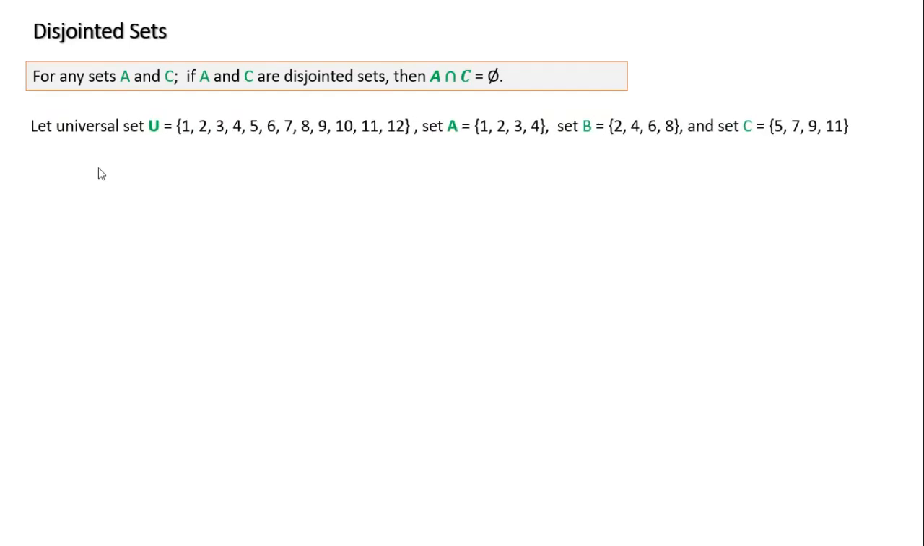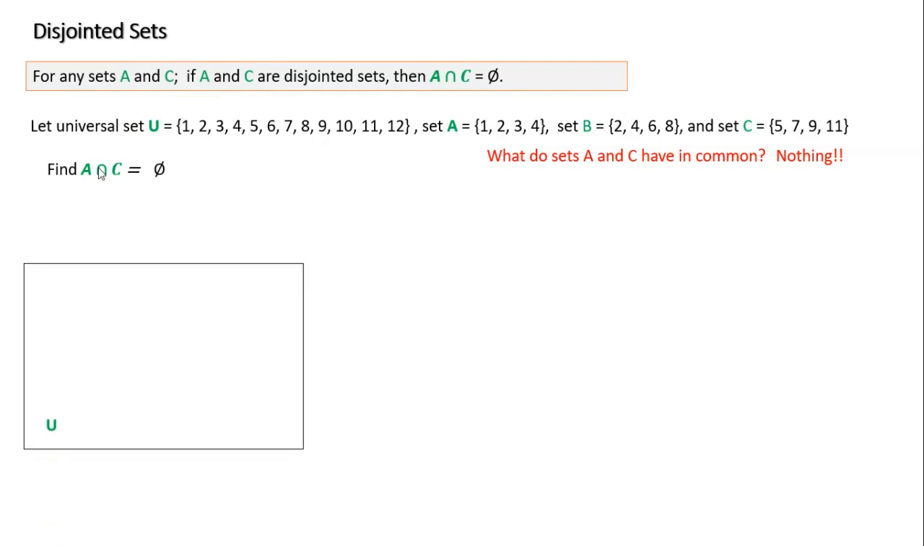So let's look at an example of this. In my universe, I have a set A, a set B, and a set C. Let's practice our intersection again. What is the intersection of A and C? What do A and C have in common? Let's see here. A is 1, 2, 3, 4. C is 5, 6, 7, 9, 11. They have nothing in common. So what would be the answer for this intersection? The empty set. Nothing, this symbol.